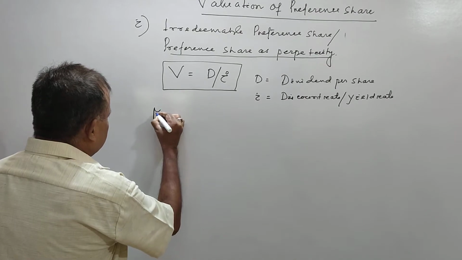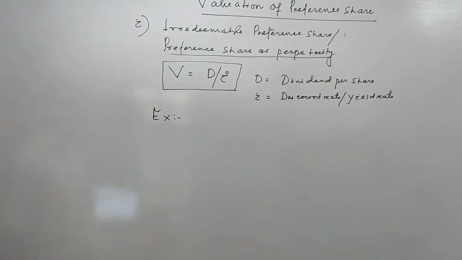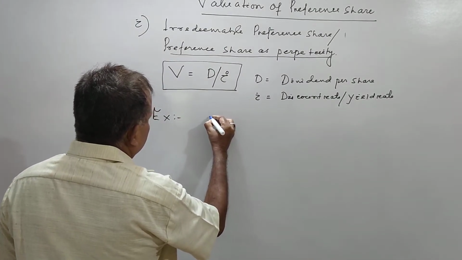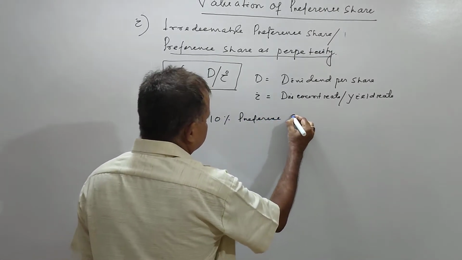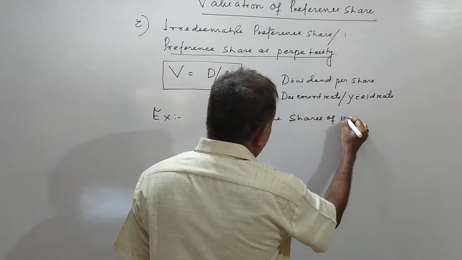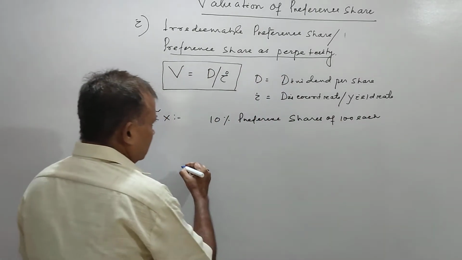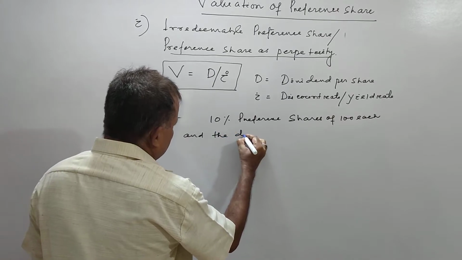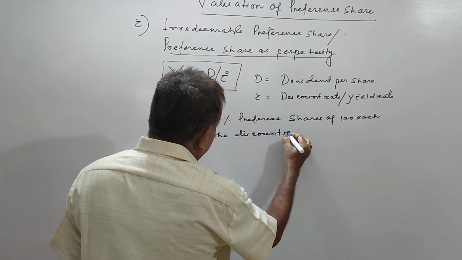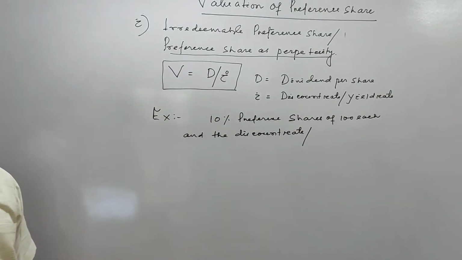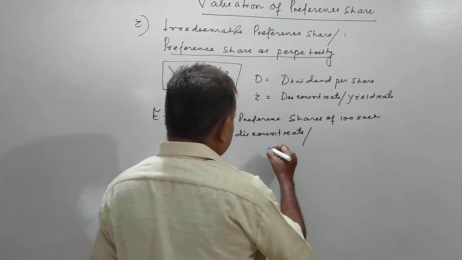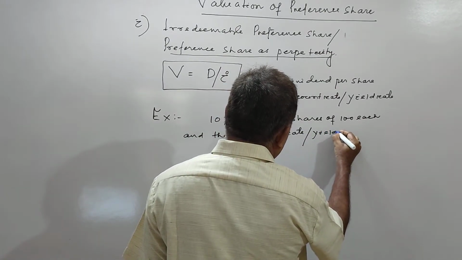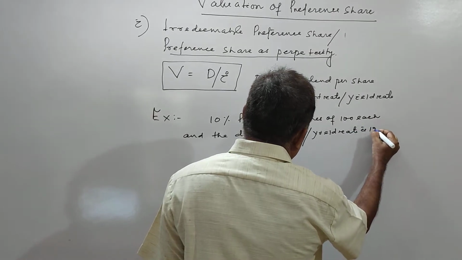Let us come out with an example. एक एग्जाम्पल: 10% प्रेफरेंस शेयर of 100 each, and the discount rate or I can say yield rate of the market, में पैसा लगाने से कितना रिटर्न मिलता है, and the discount rate or yield rate is 12%.